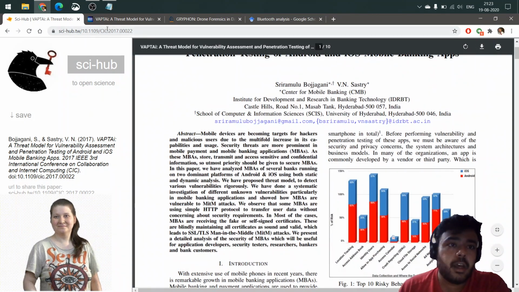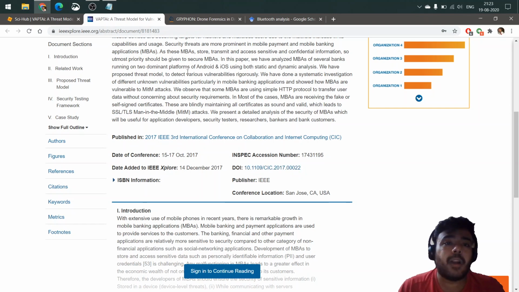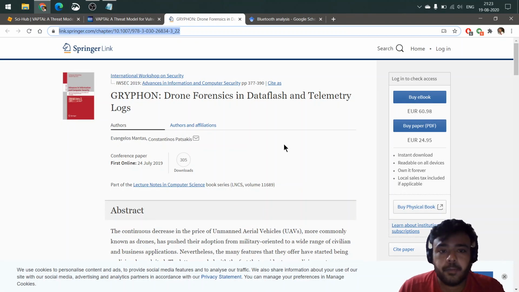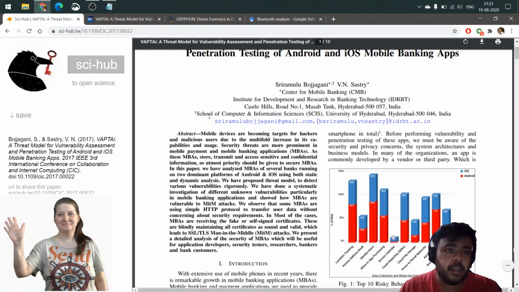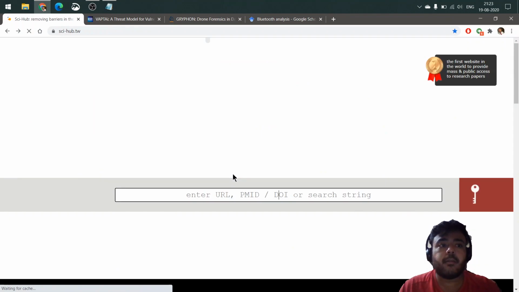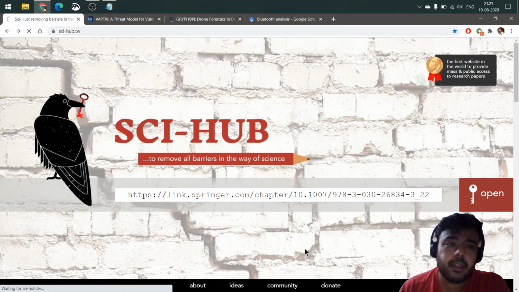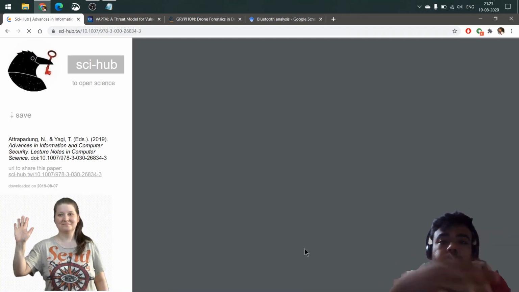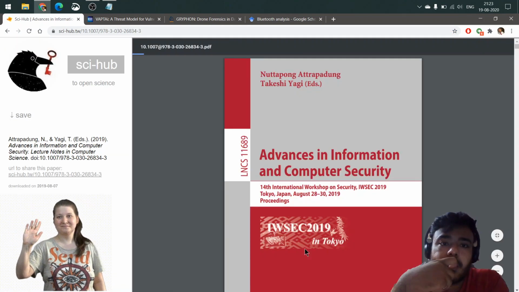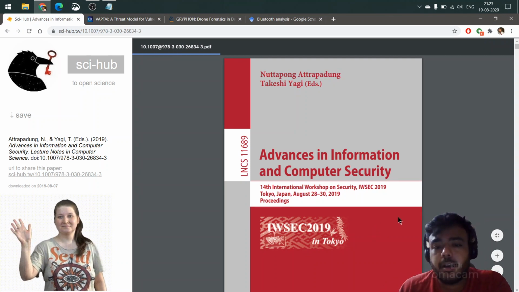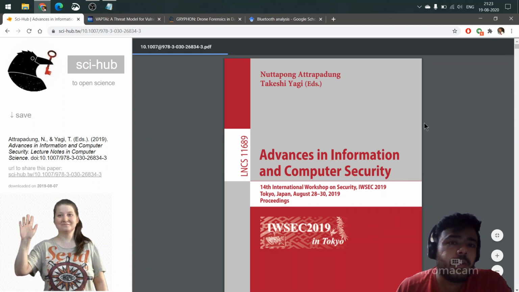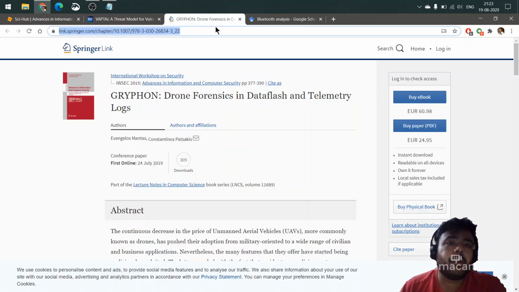You can simply check the paper or download the paper directly from here. Now let's say you are not searching for the paper on IEEE, you have Springer with you and you want to download the Springer paper. You have a very similar approach here as well. I would directly copy this entire link from Springer, come here, and paste that link here and try to open it. And it would open the paper, or in this case it's a chapter actually. It would open it here for me, and I would be able to download it from here directly. That way you will be able to download the paper and then do the analysis as you want.